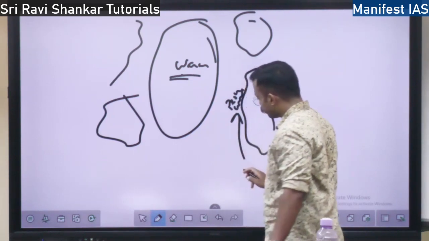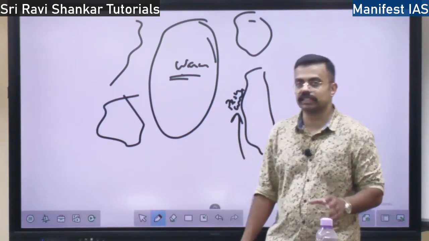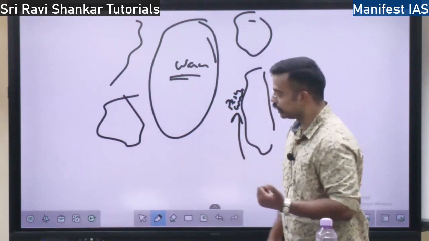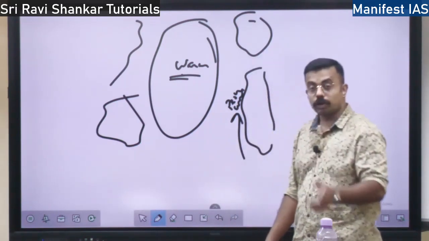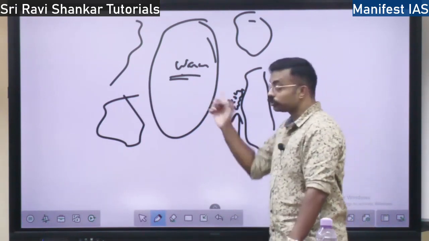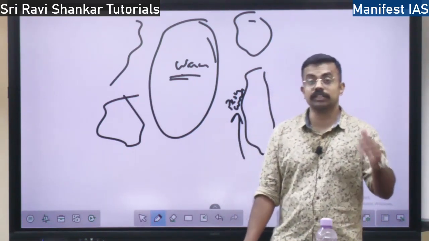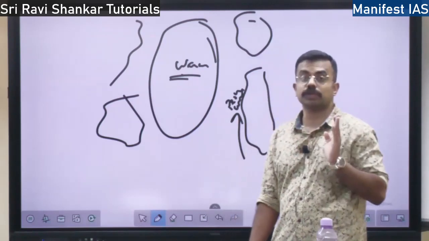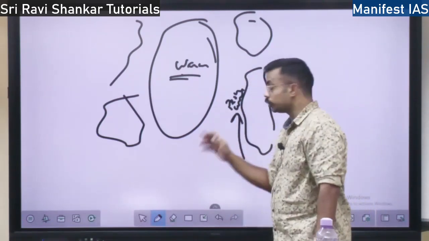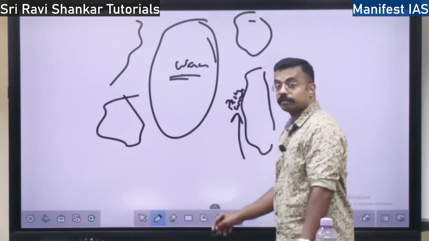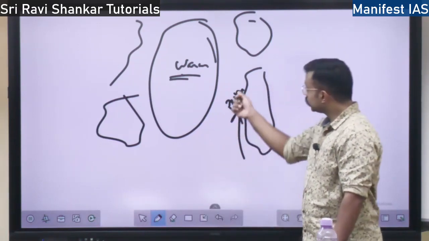Peru current will always be flowing from, I will discuss what are the cold currents and warm currents, in which direction they flow. So for now you just remember, cold currents always move from the poles towards the equator, and the warm currents always move from the equator towards the pole, right? So in South America, on the west coast, you have the Peru current which is moving from the poles towards the equator.